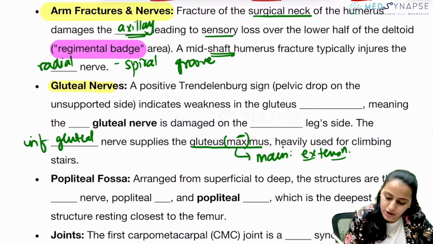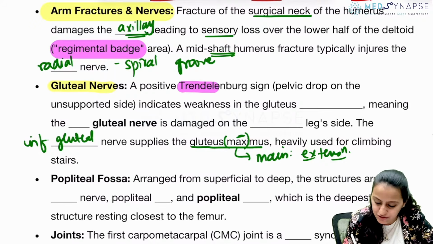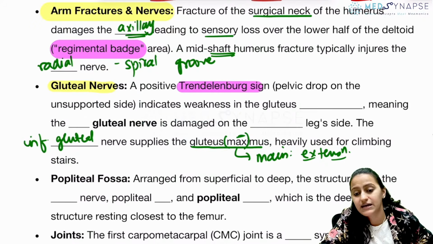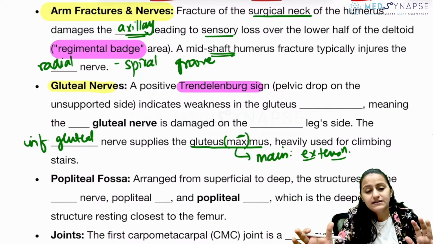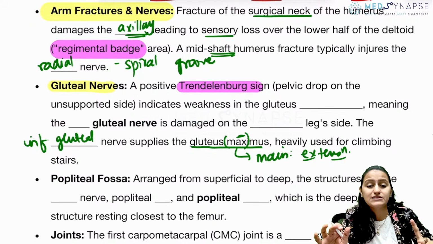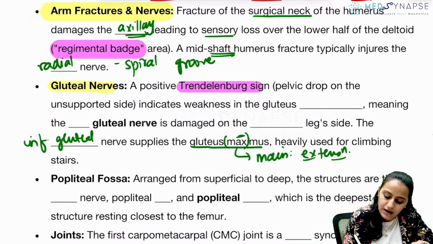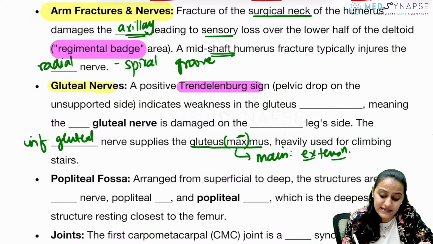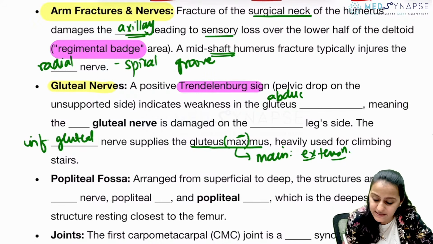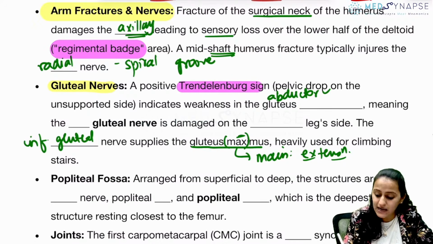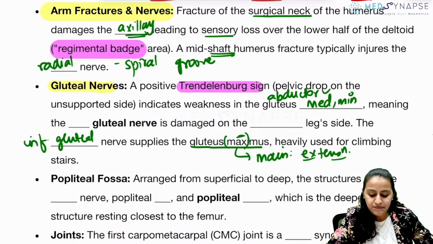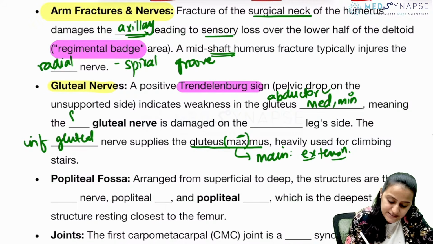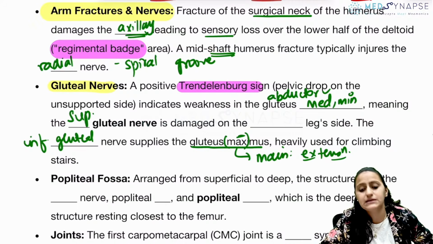A very, very important topic that's frequently asked in your exam, the Trendelenburg test, where you look for the drop of the pelvis, right? Remember, first of all, what nerve and what muscles. A positive Trendelenburg sign indicates weakness in what gluteal muscles? The primary abductor muscles. That is also a question asked. It is gluteus medius and gluteus minimus, right? And that's basically what nerve? It's not inferior, so it is the superior gluteal nerve.